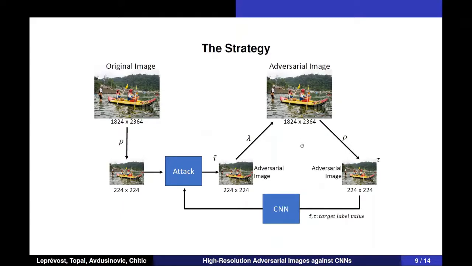Here is the summary of our strategy. We start with the original image, scale down to the CNN input size, and then the attack works on the image and generates an adversarial image, and you can see that it is working in the low resolution domain. We scale up to the original size, which is going to be our adversarial image after this process finishes. And then we have to scale down and have a look at what the CNN says about that image. Then if it is not satisfying, the attack algorithm will keep working on that one.